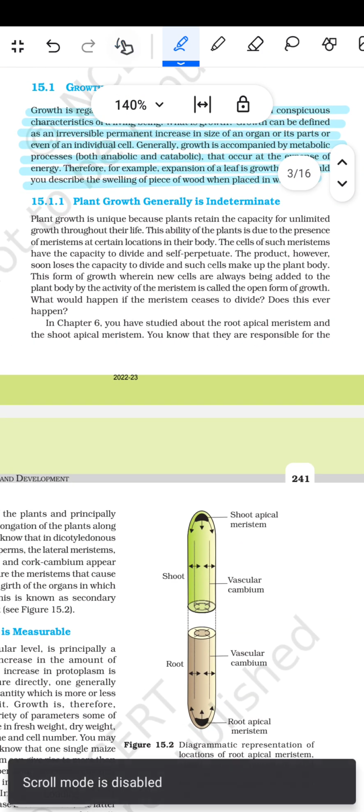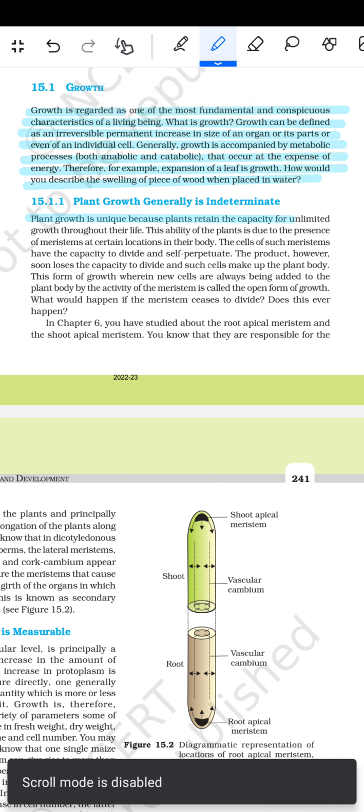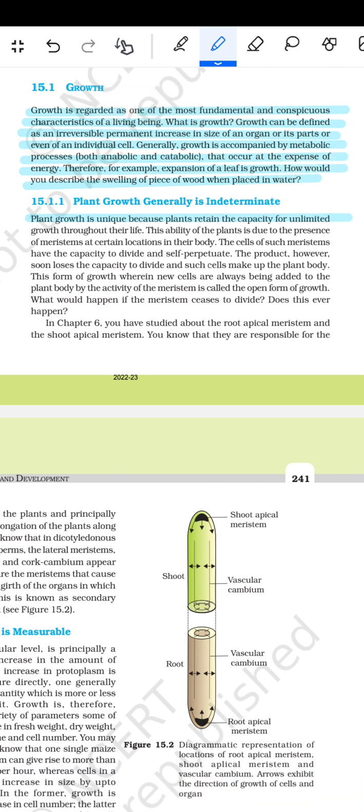Plant growth is unique because plants retain the capacity for unlimited growth throughout their life. This ability of the plant is due to the presence of the meristem at certain locations in the body. The cells of such meristem have the capacity to divide and self-perpetuate. The product, however, soon loses the capacity to divide and such cells make up the plant body. This form of growth where new cells are always being added to the plant body by the activity of the meristem is called the open form of growth.